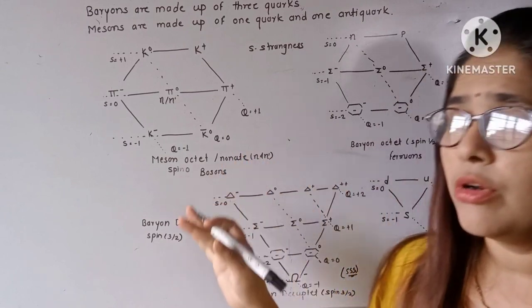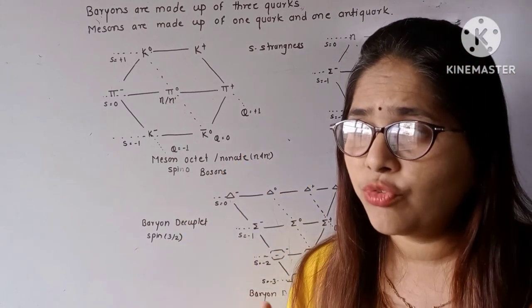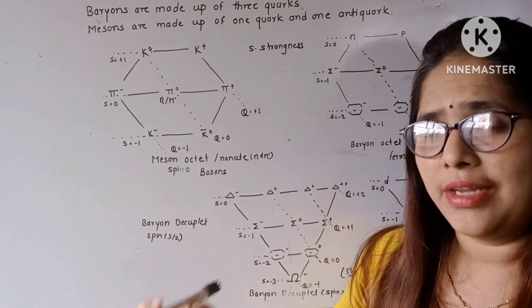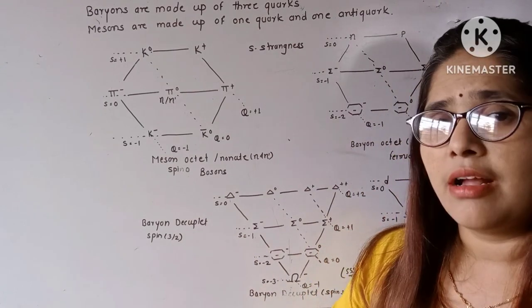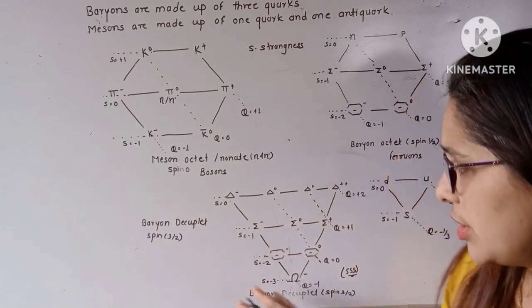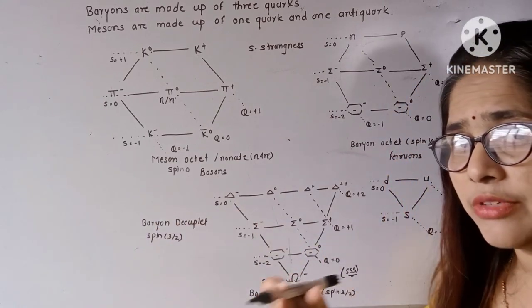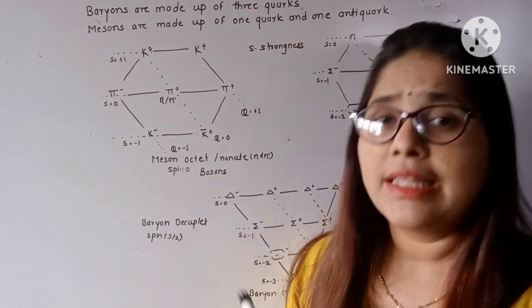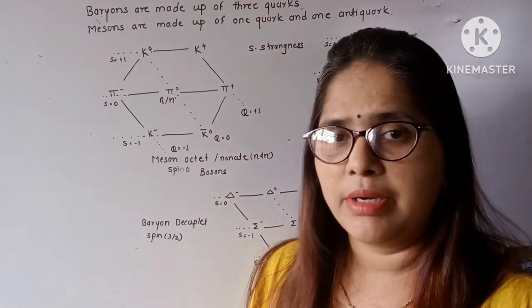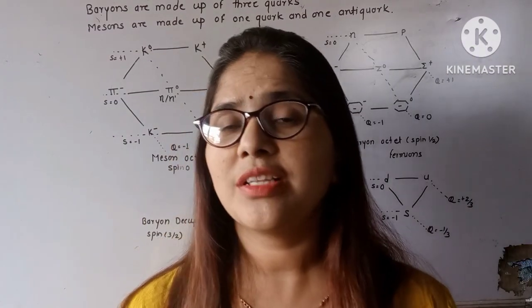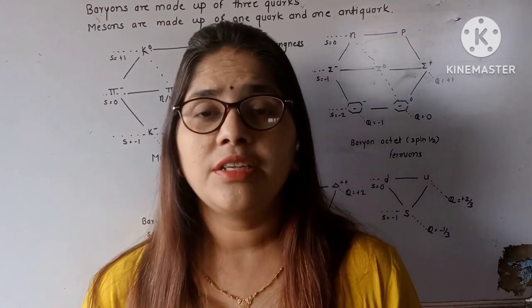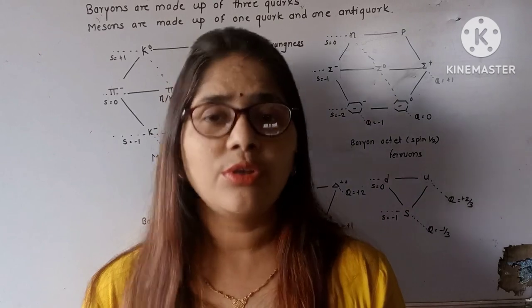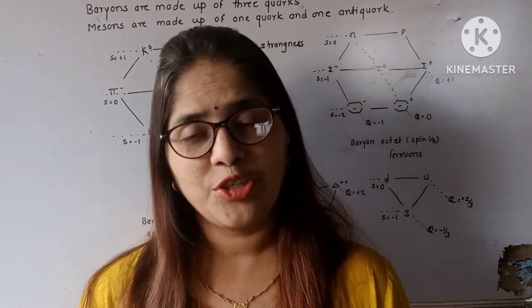So this quark model also helped in theoretically imagining a few particles, and these particles were afterwards found. The baryon omega was first proposed theoretically by using this quark model, and then afterwards it was confirmed experimentally. So by using this quark model, we can theoretically evaluate the strangeness or charge on any meson or baryon.